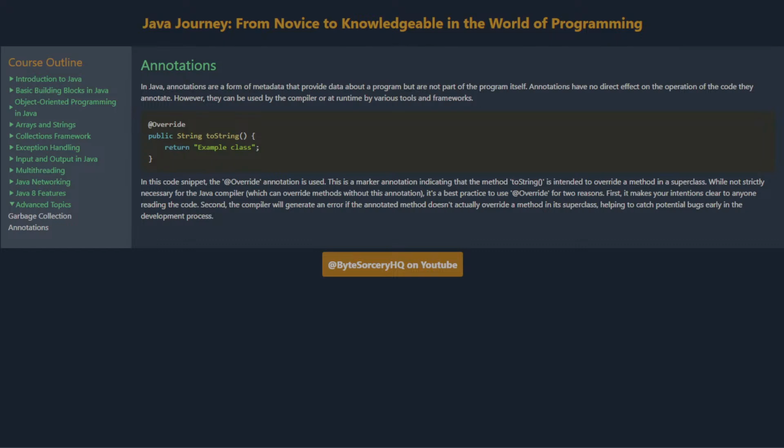First, it makes your intentions clear to anyone reading the code. Second, the compiler will generate an error if the annotated method doesn't actually override a method in its superclass, helping to catch potential bugs early in the development process.